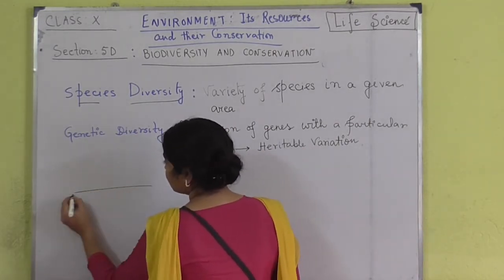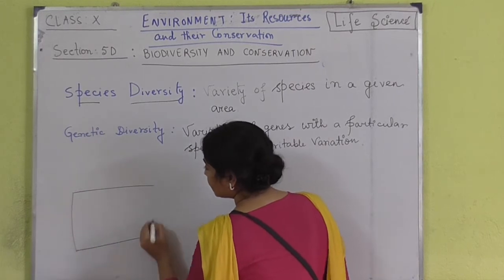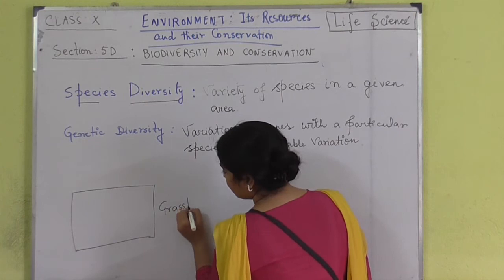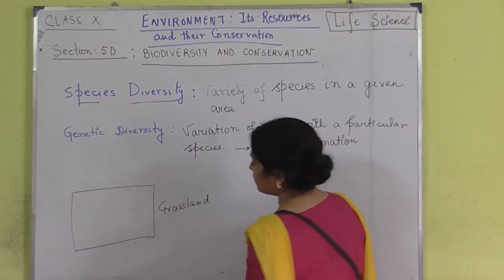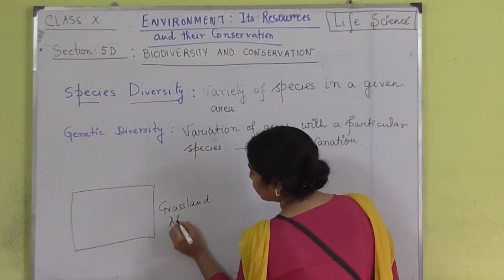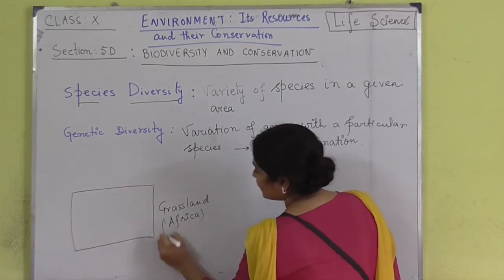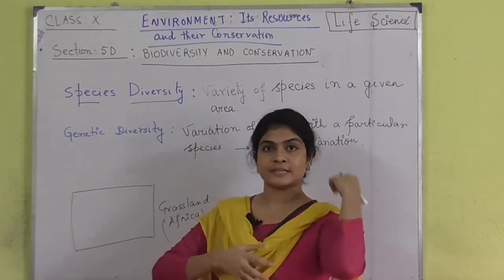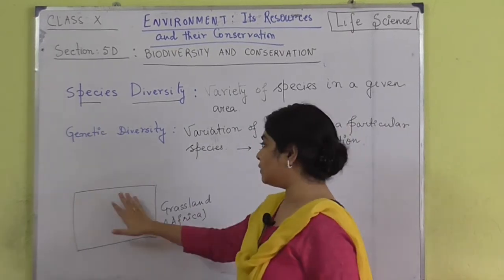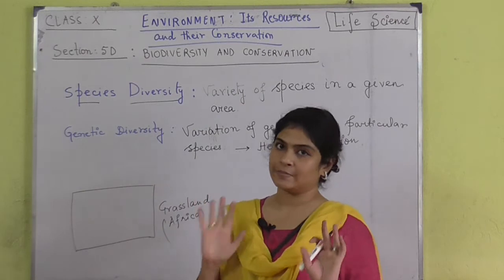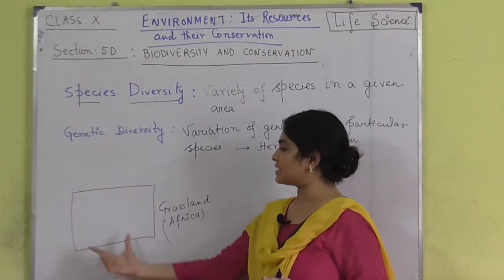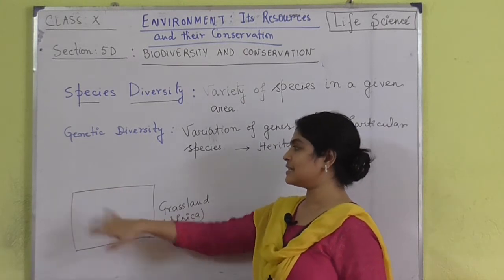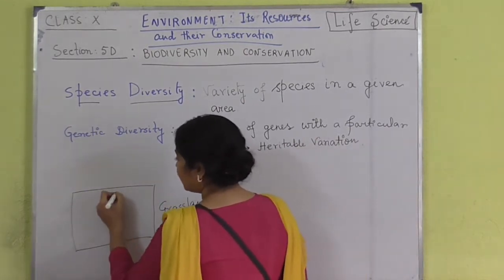Suppose this is one particular grassland. This is a grassland. Suppose this is a grassland in Africa. Any grassland in Africa. Now, what are the different types? I am not considering the plants. We will only take the examples of animals over here. So, suppose this is a grassland in Africa.